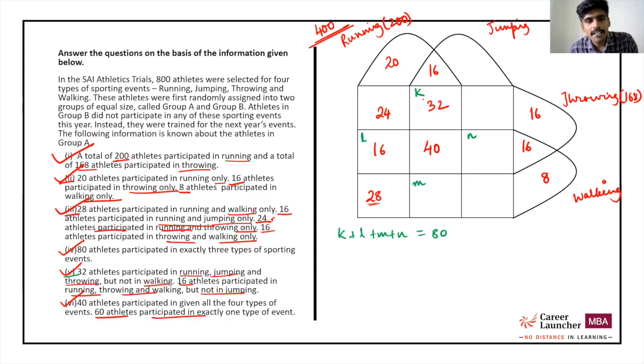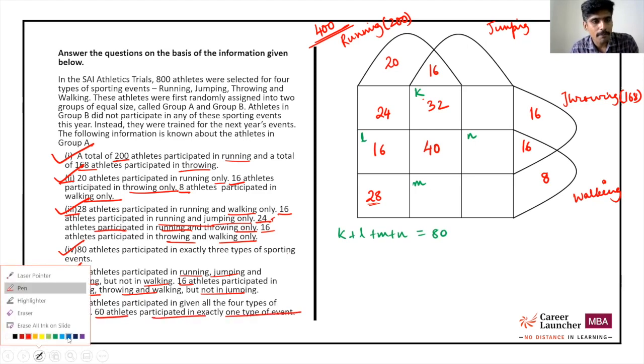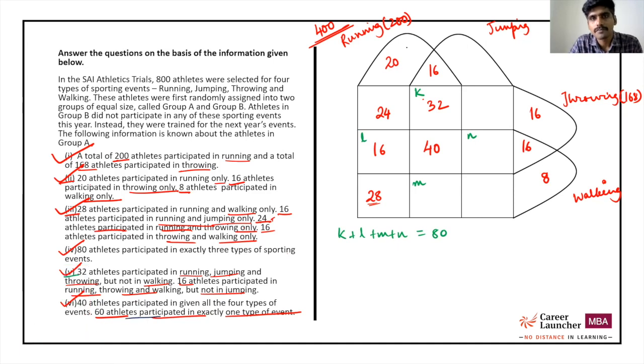60 athletes participated in exactly one type of event. What does this point mean? Exactly one type of event: A, B, C, and D. These 4 will add up to 60. If A plus B plus C plus D is equal to 60, we already know the values of A, C, and D: 20, 8, and 16. 20 plus 8 plus 16 is 44. That will give us B equal to 16. So the number of people participating in only jumping is 16, and we have found it, right?